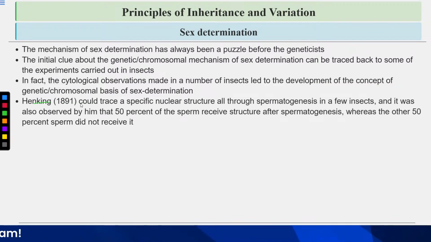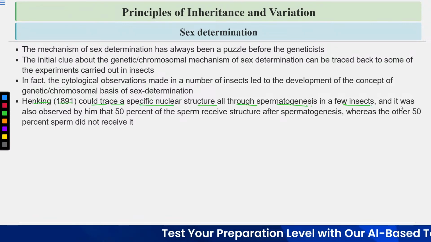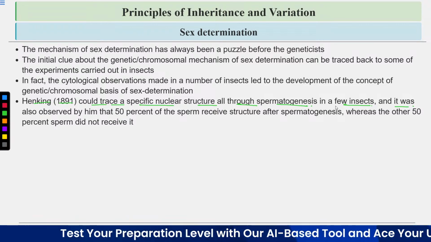Henking in 1891 could trace a specific nuclear structure all through spermatogenesis in a few insects. What is spermatogenesis? Formation of sperms.